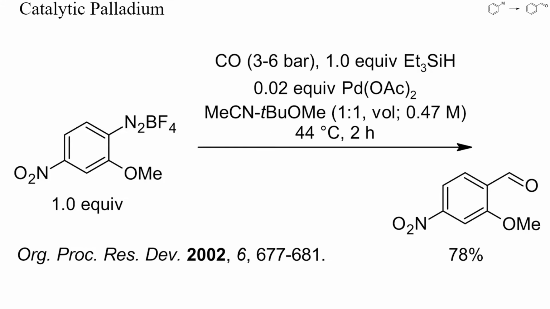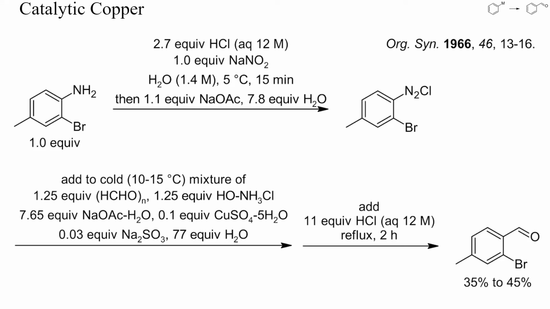Aryl diazonium salts can sometimes also be used as electrophiles in palladium-catalyzed C-C bond-forming reactions. In this example, a diazonium tetrafluoroborate was formylated with carbon monoxide and triethylsilane. Alternatively, aryl diazonium salts can be formylated under Sandmeyer-like conditions by treatment with the oxime of formaldehyde and copper salts, as shown here. The yields of this procedure are low, however, and the complexity of the reaction is high.